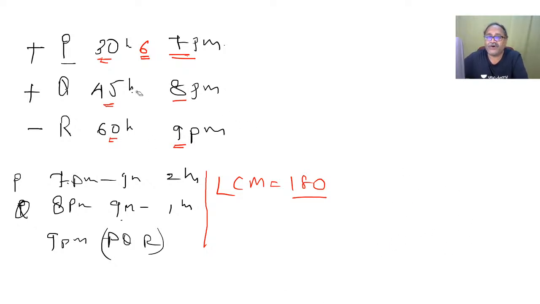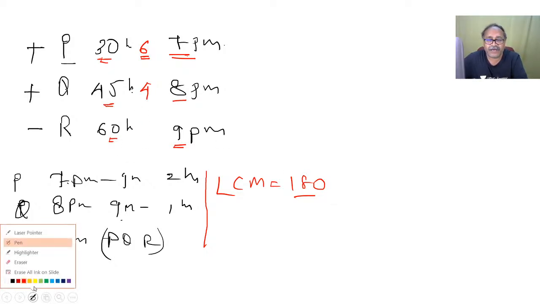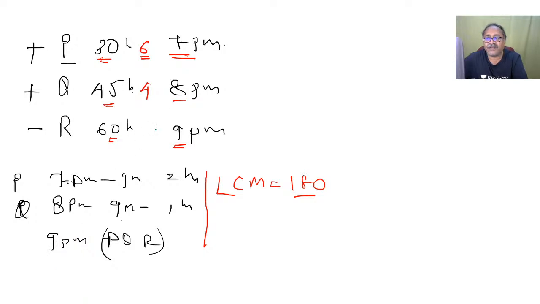Okay, now pipe P will fill per hour how many units? 180 divided by 30, that's 6 units per hour. Same, 180 divided by 45, that's 4 units. And 180 divided by 60, this pipe empties 3 units per hour.